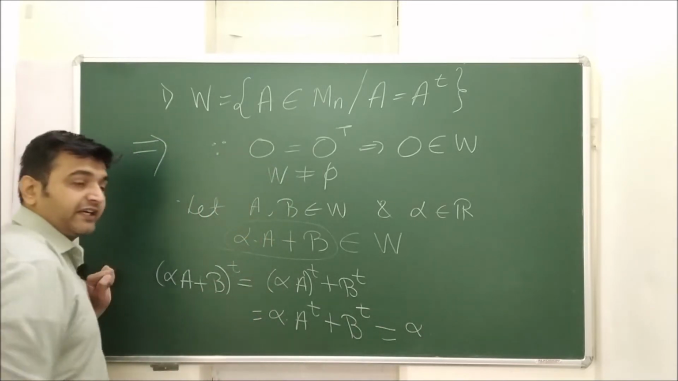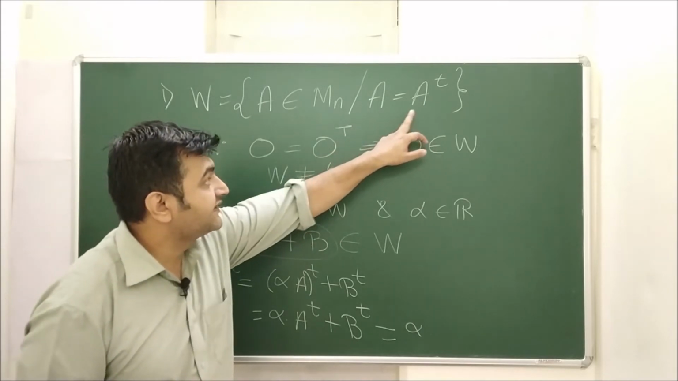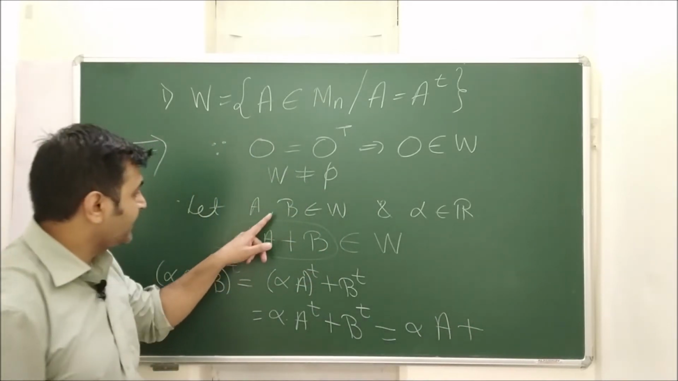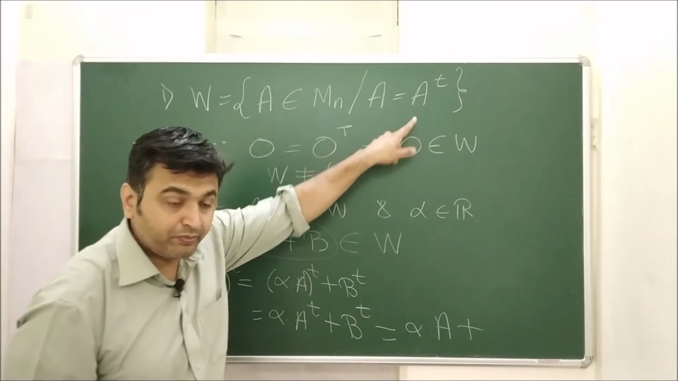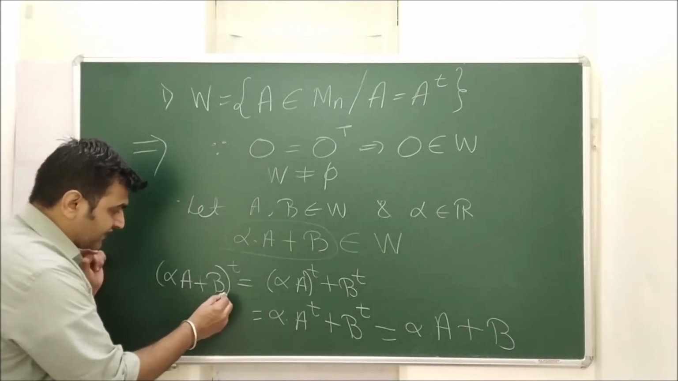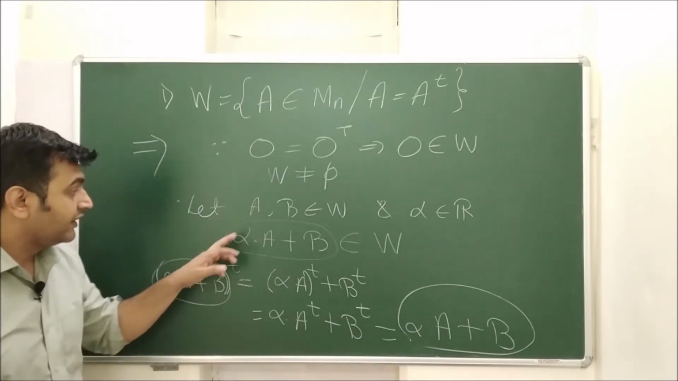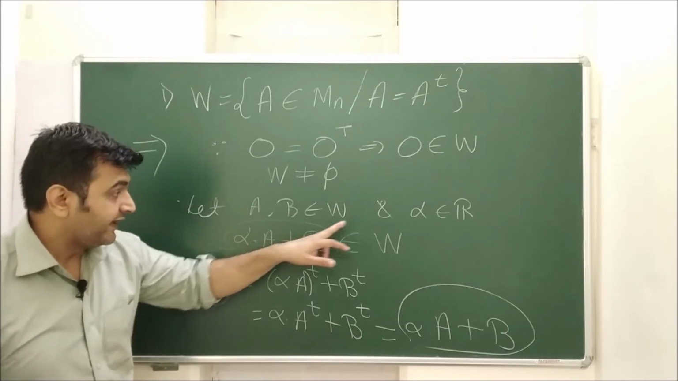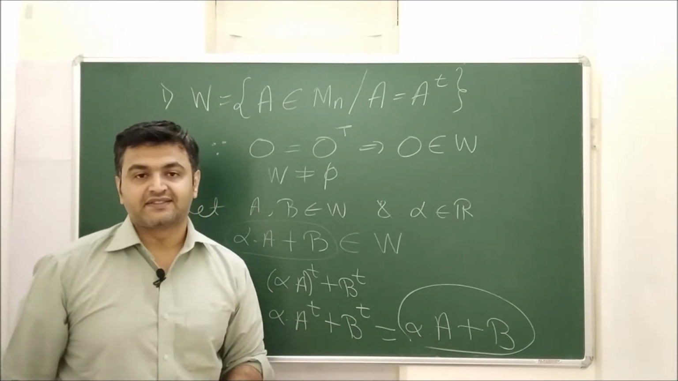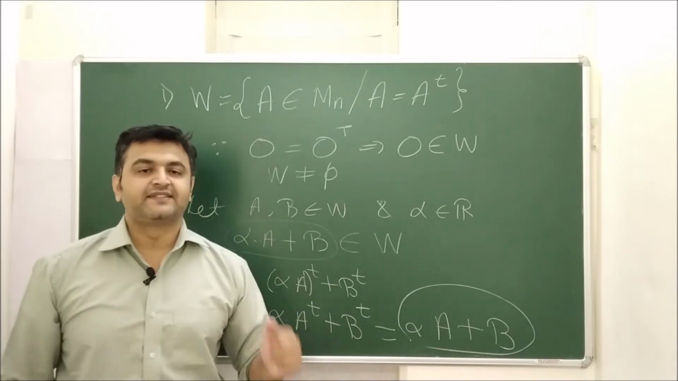But what is my A transpose? My A is in W. That means my A is equal to A transpose, so A transpose is A. My B is in W, therefore B is equal to B transpose, so B transpose is equal to B. So the transpose of this element is the same element. Therefore, if A and B are symmetric matrices and alpha is a scalar, then alpha A plus B is also a symmetric matrix. And therefore, this collection does form a subspace.